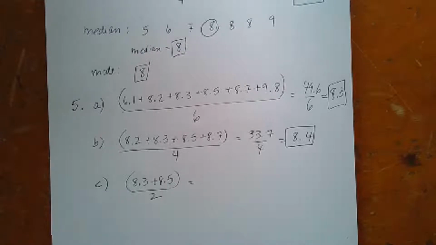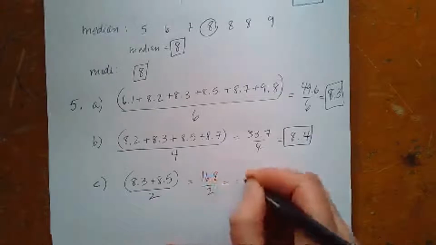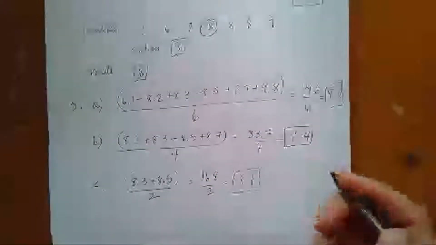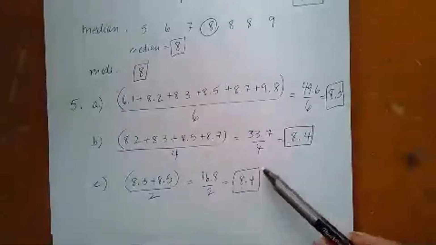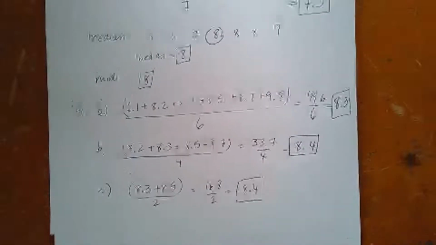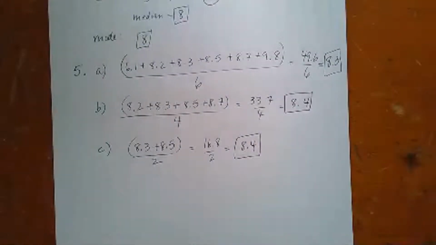And I know that the middle of 8.3 and 8.5 is going to be 8.4. So really, trimming 2 values doesn't change the trimmed mean from part B. So it really was that part A, the crucial step, just removing the lowest value and the highest value, right?